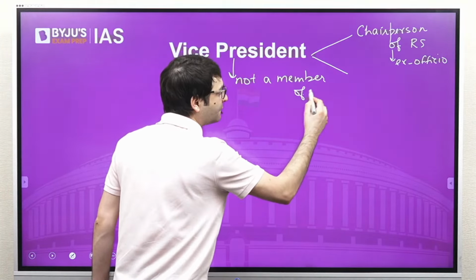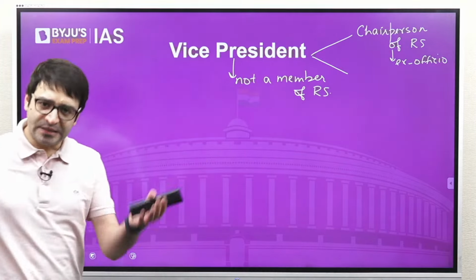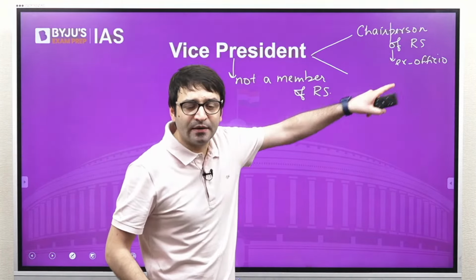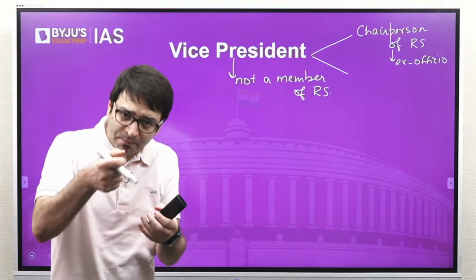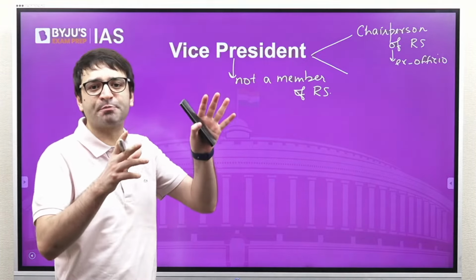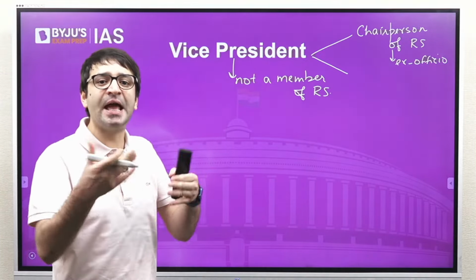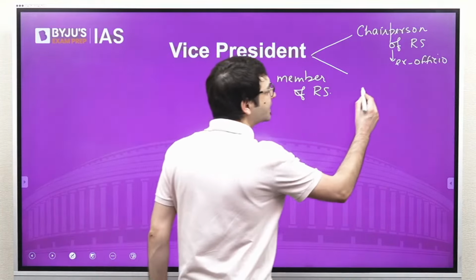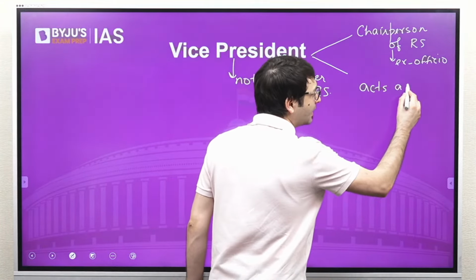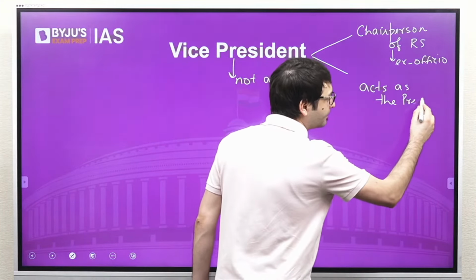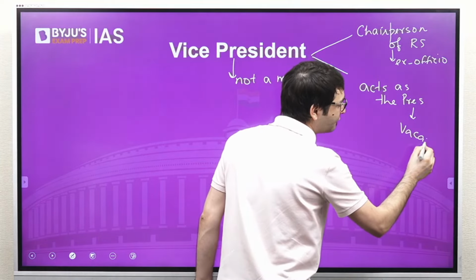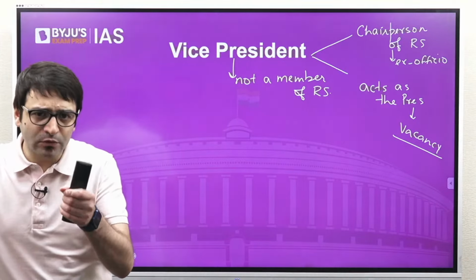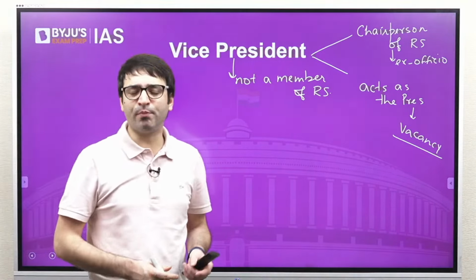a member of Rajya Sabha. Despite the fact that he is not a member of the Rajya Sabha, he presides over Rajya Sabha as the chairperson by virtue of holding the office of the Vice President, which means the Vice President is the ex officio chairperson of Rajya Sabha. That is role number one. And role number two is he acts as the President of India whenever there is a vacancy in the office of the President of India. But for how long? And this is where it becomes even more important.